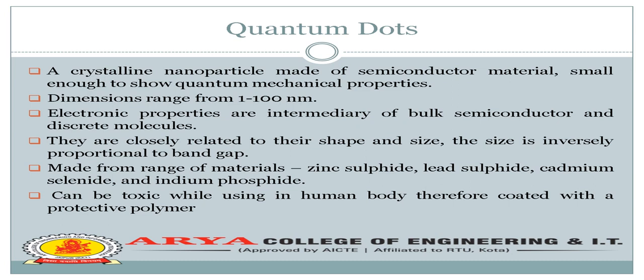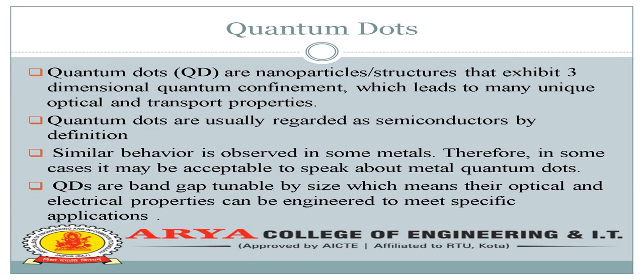So a quantum dot is a nanoparticle semiconductor structure with a size of 1 to 100 nanometers. Quantum dots are nanoparticle structures that exhibit three-dimensional quantum confinement, which leads to many unique optical and transport properties. Quantum dots are usually regarded as semiconductors by definition. Similar behavior is observed in some metals. Therefore, in some cases, it may be acceptable to speak about metal quantum dots.